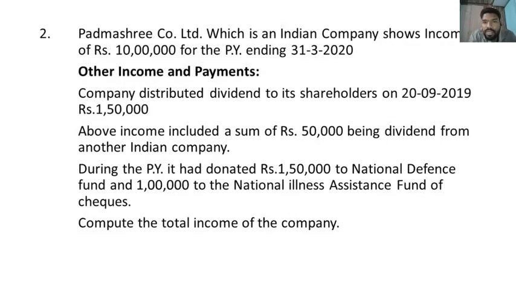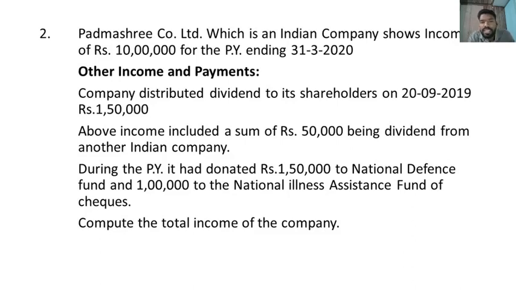Padma Shri Company Limited, which is an Indian company, shows income of rupees 10 lakh for the previous year ending 31st March 2020. Other income and payment: the company distributed dividend to its shareholders on 30th September 2019, rupees 1,50,000. Above income included a sum of rupees 50,000 being dividend from another Indian company, and we know dividend from an Indian company is always exempt from tax.